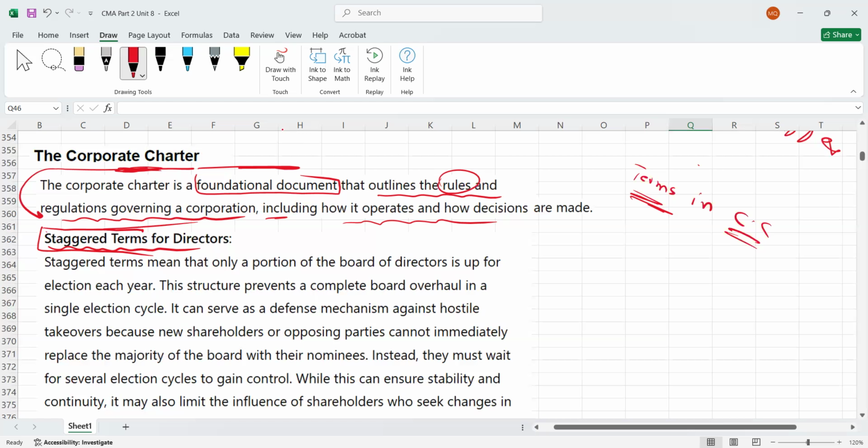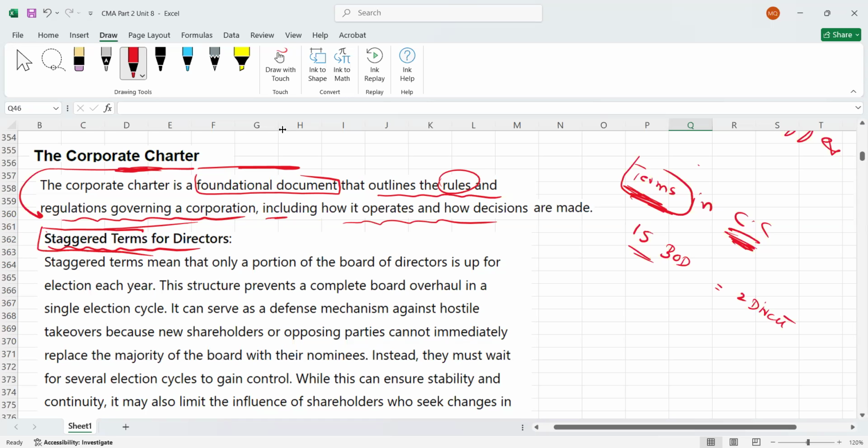Okay, here we go. For example, we have a total of 15 board of directors. Now we made a provision in the corporate charter. There is an election every year, right? In which major decisions are taken, and shareholders can also elect the board of directors. Now, how can staggered terms for directors work? We added a clause in the corporate charter that in every election we can only change or replace two directors, for example.